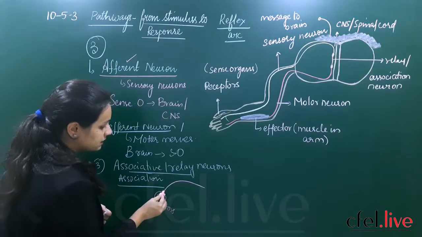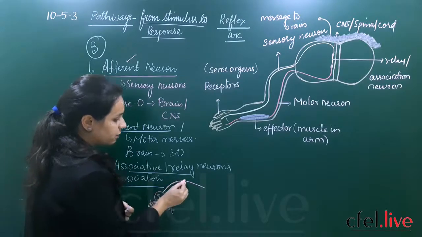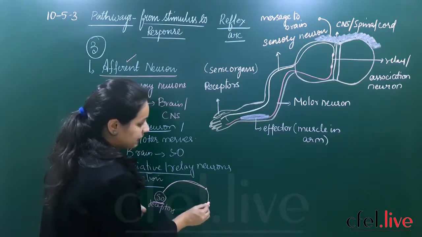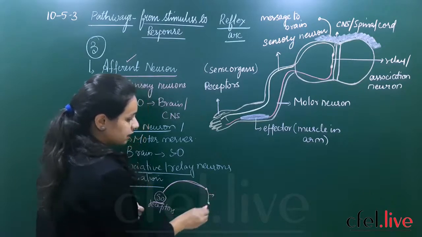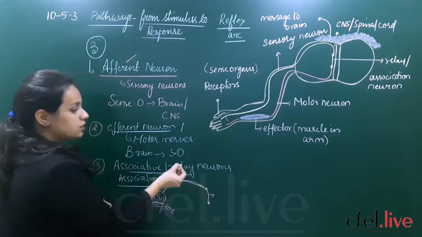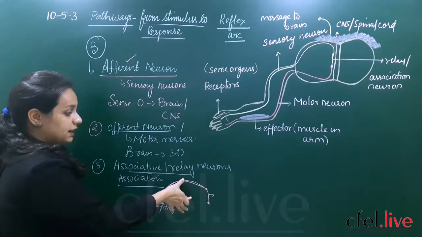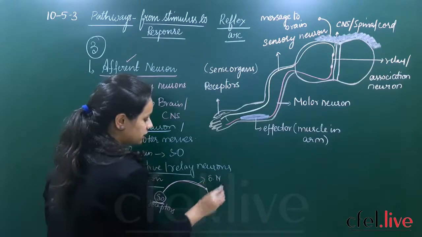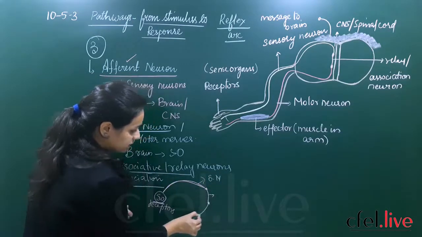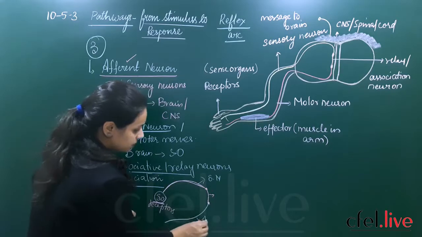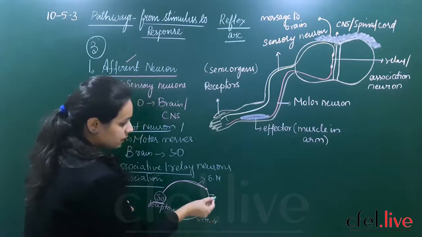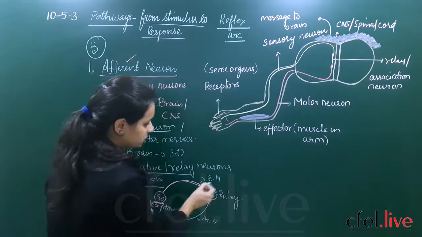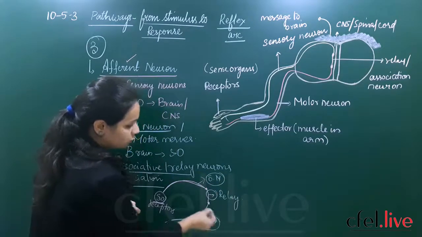First the sensory nerves will carry the information, and here are present the relay neurons or associative neurons. Relay neurons or association neurons are connections between the sensory neurons, and from here the information travels to the motor neurons. So the associative or relay neuron is an important connection between your sensory nerves and the motor nerves.